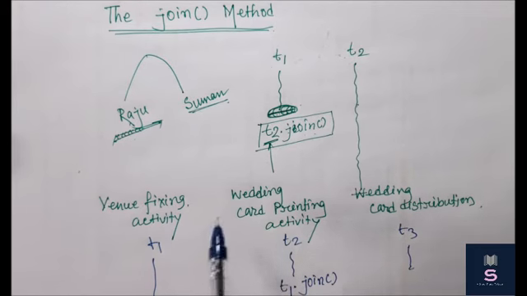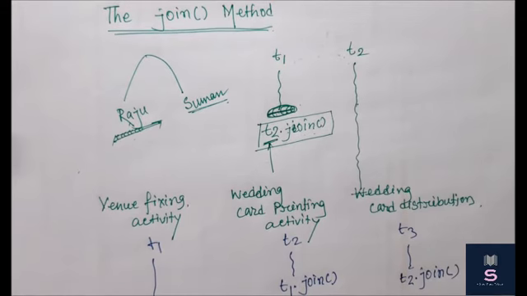Similarly, if I don't print the card, then we cannot do the card distribution activity. We cannot participate in card distribution activity. That means if the card has not been printed, then we cannot distribute it. So T3 has to wait for T2 to complete. So here we can also call the join method. I hope you understood.